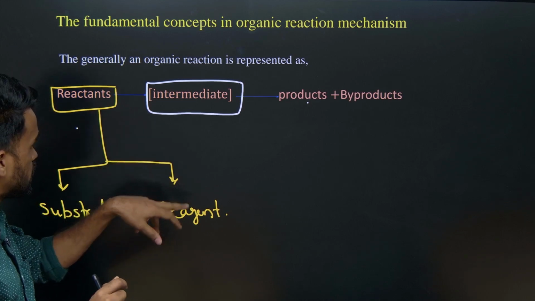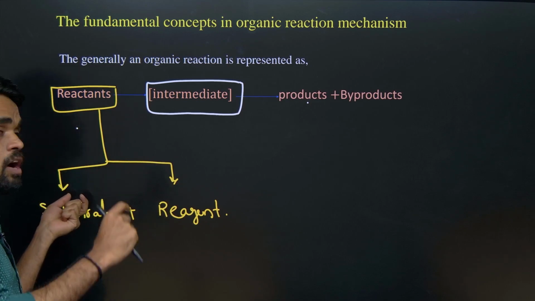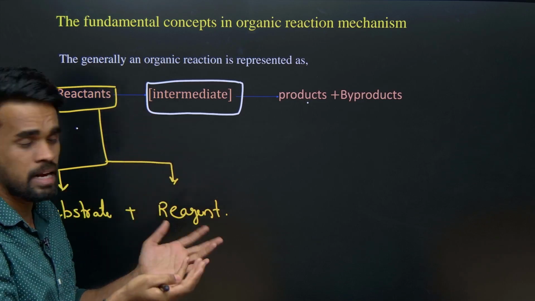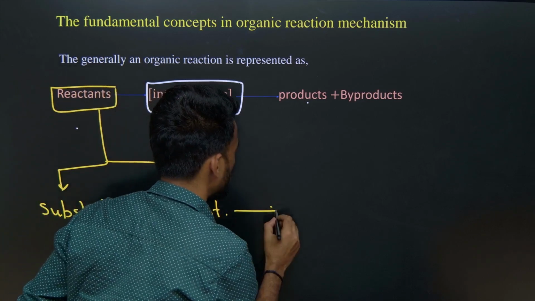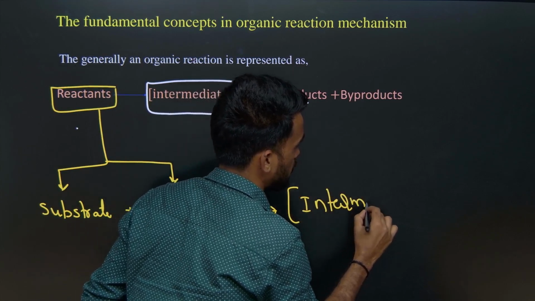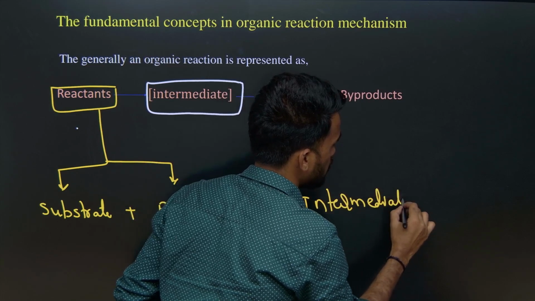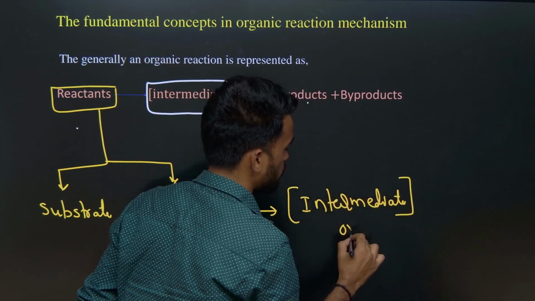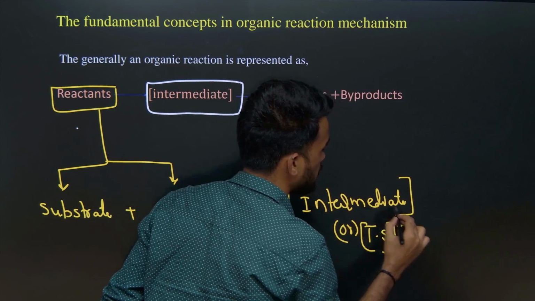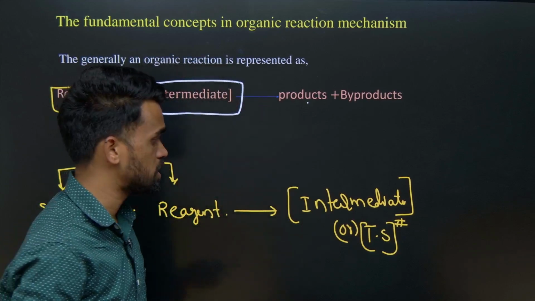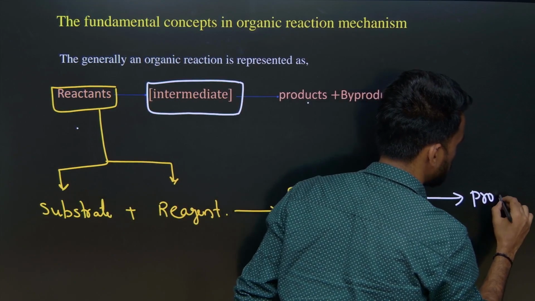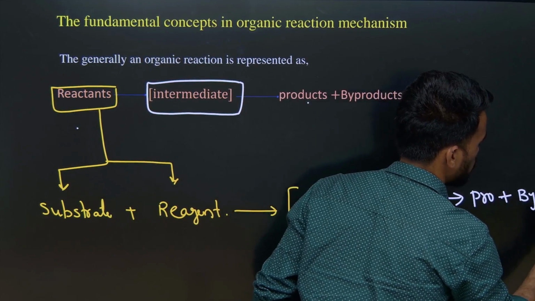During this conversion, the old bond already present in the substrate may break, right? Therefore we get something called an intermediate in this process. Sometimes we may also get something called a transition state. That intermediate or transition state finally gives the products or some byproducts.